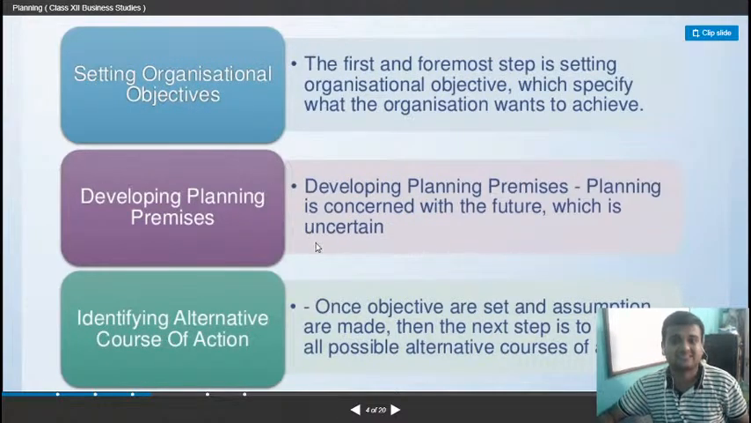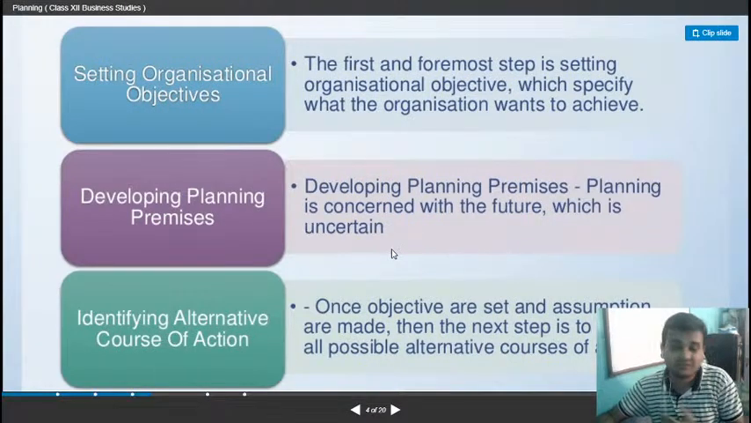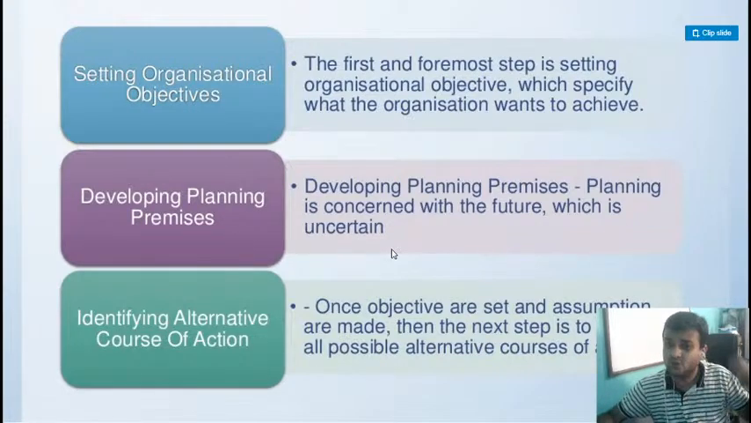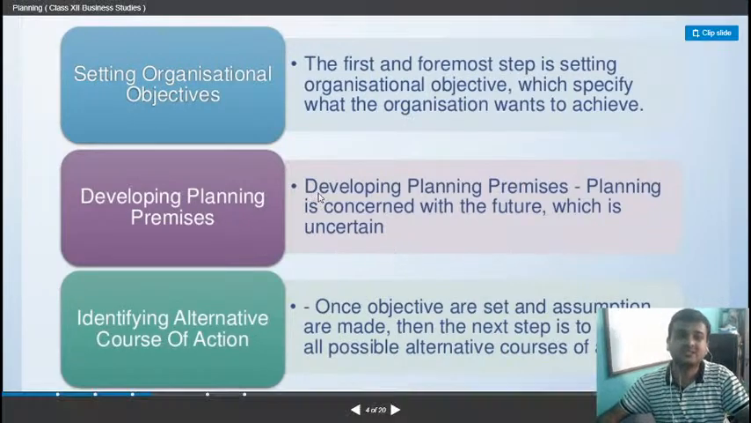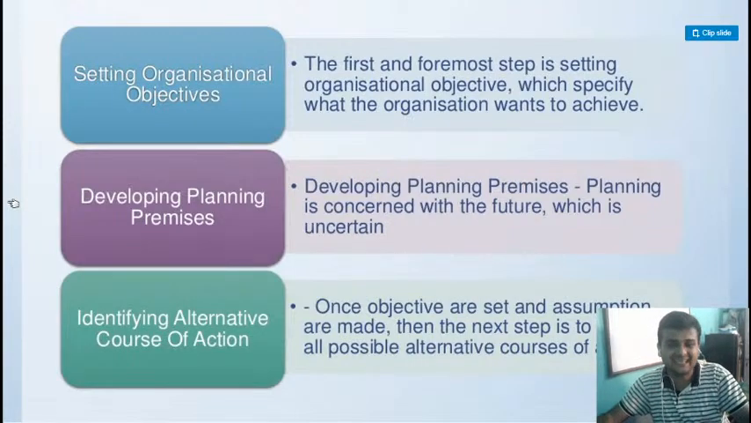Now what you will do is develop premises, which means planning is concerned about the future, which is uncertain, which means what uncertainties can happen in future. Like for example, GST was implemented, demonetization happened. We never knew all this would happen. So beforehand, we have to keep certain assumptions that in future this can happen while reaching my goals. So this is the meaning of developing premises. Now I will identify different courses of action, the different courses of action that will help me reach my goals.